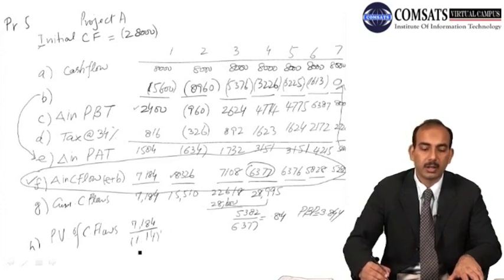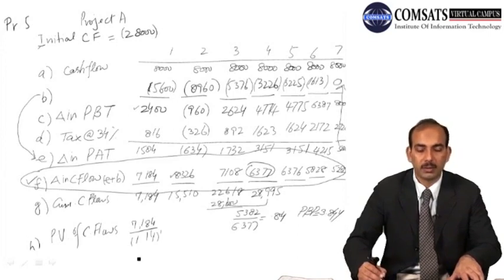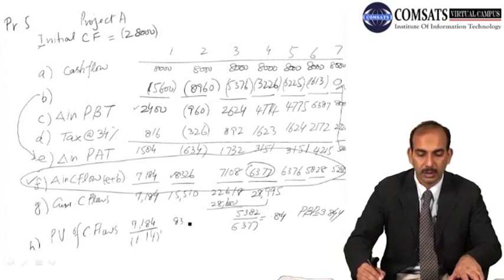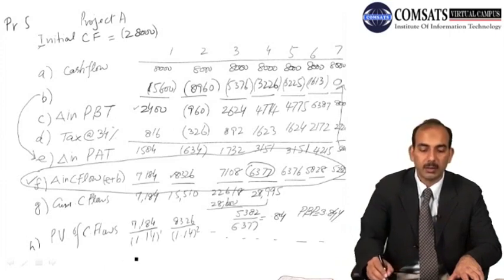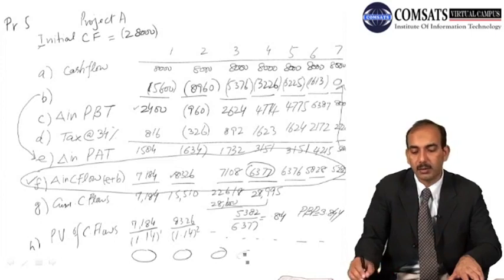This will give us the present value of the first year's cash flow. Then we use the second year's cash flow, and we divide it with the discount factor of the second year, and so on. We make our calculations for all the 7 years such that we get present values for each of the 7 years' cash flows,